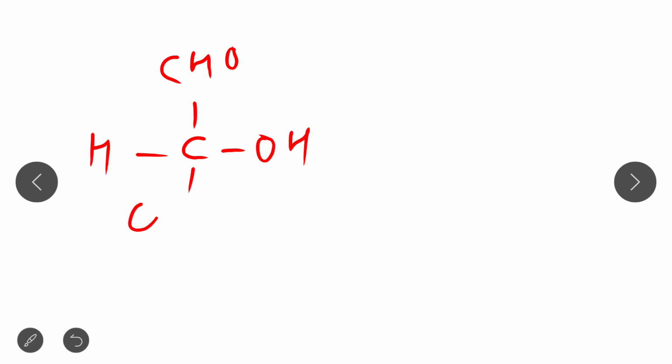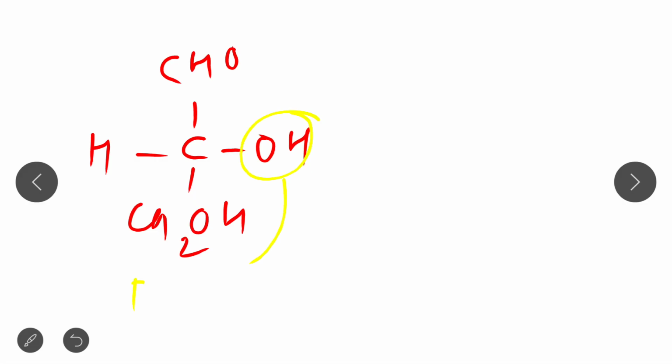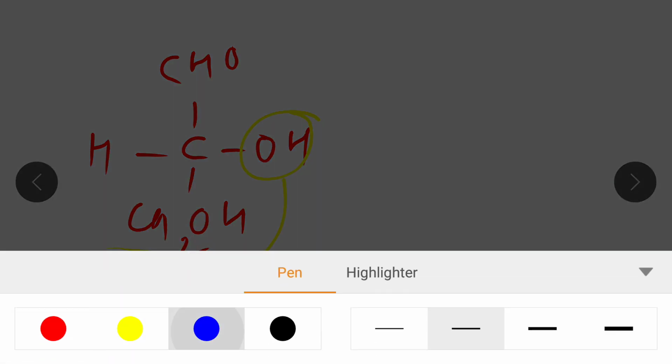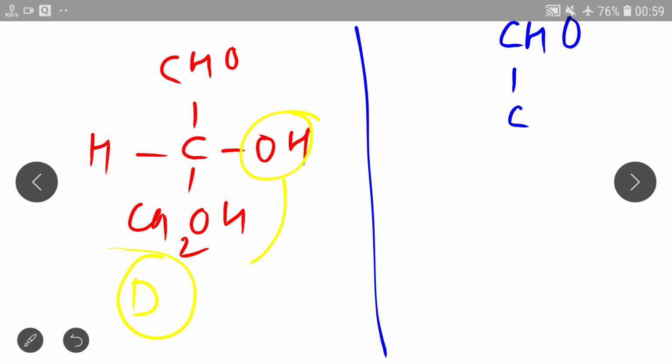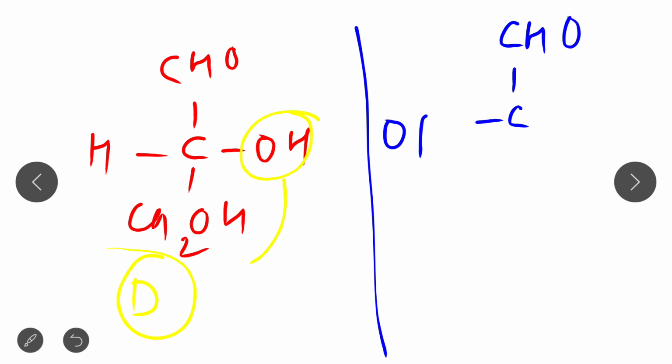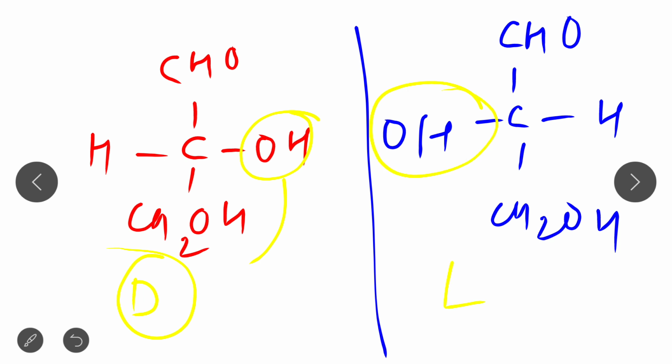Just look at this. This is the aldehyde group. Where is the hydroxyl group present? Here the hydroxyl group is present on the right side, so it is known as D-glyceraldehyde. I just write down the D. But in this other structure of glyceraldehyde, where is the hydroxyl group present? The hydroxyl group is present on the left side. That's why it is known as L-glyceraldehyde. So this concept is known as enantiomers.